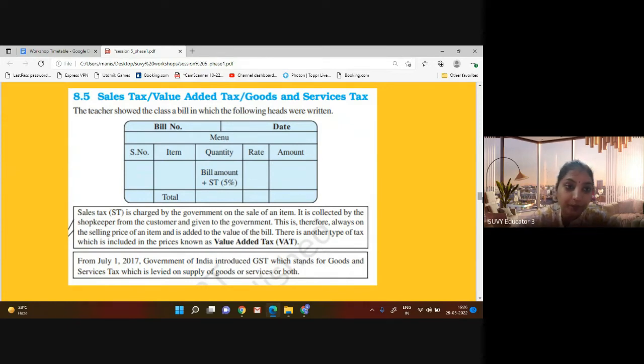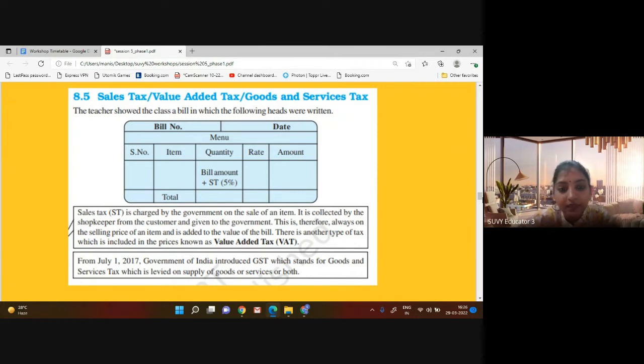Just have a look. The teacher showed a class a bill in which the following heads are written: bill number, date, menu, serial number, item, quantity, bill amount plus sales tax, and so on. Sales tax is charged by the government on the sale of an item. It is collected by the shopkeeper from the customer and given to the government, right?